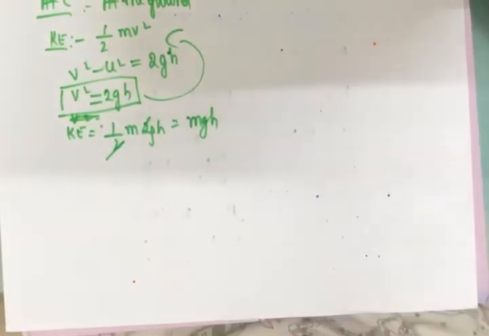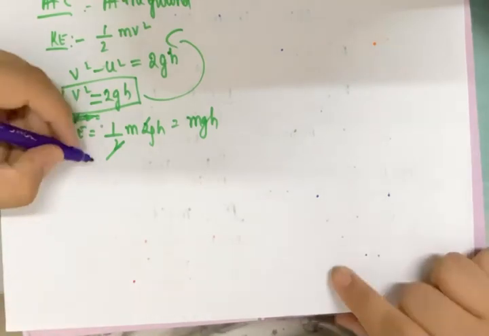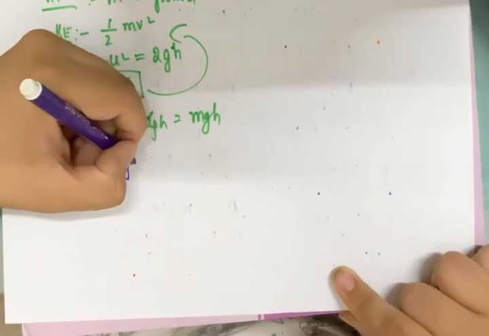Now looking at this formula only, I know that I have to prove that kinetic plus potential is mgh. If kinetic alone has become mgh, then of course I know potential is 0. But let me derive it as well. I know that potential energy has the formula of mass into gravity into height.